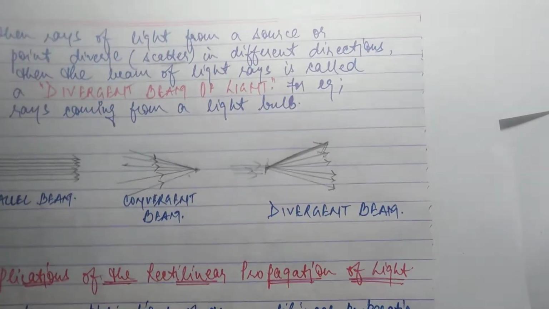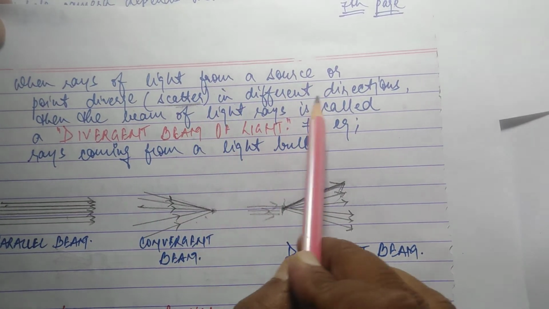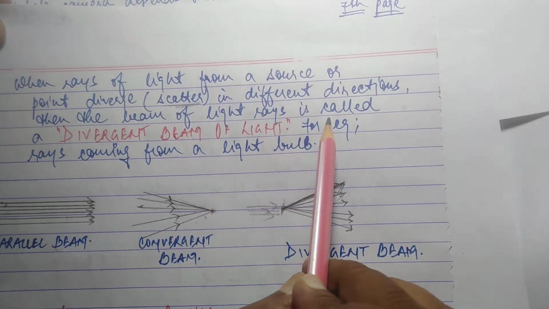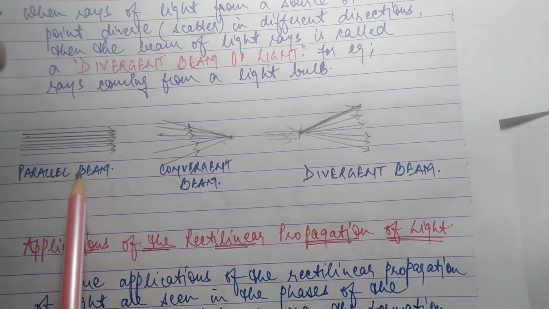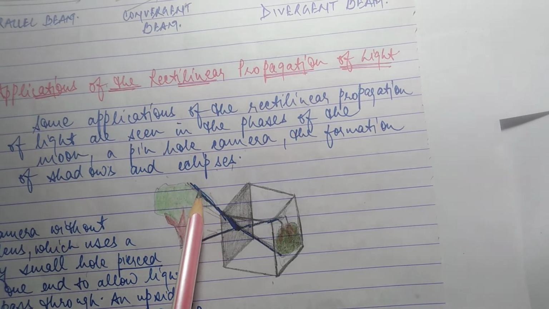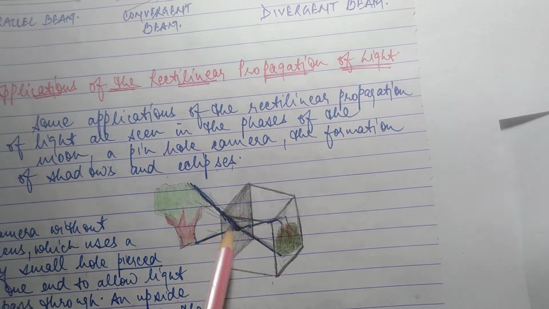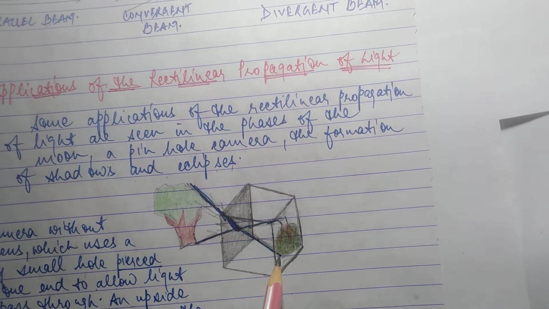Here it is. When rays of light from a source or point diverge, scatter in different directions, then the beam of light rays is called divergent beam of light. ये है divergent, this is convergent, and this is parallel beam of light. ठीक है? These rays are converging at a point. यहाँ मिल रही है और फिर यहाँ से डाइवर्ज हो रही है.